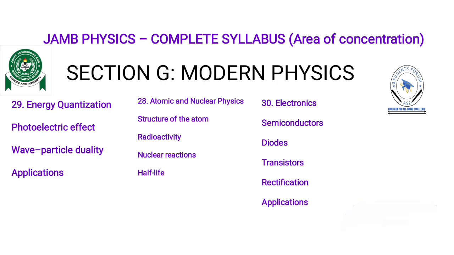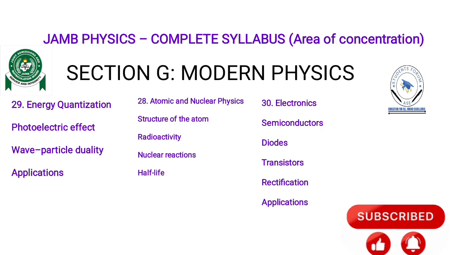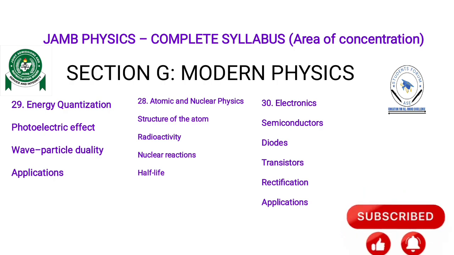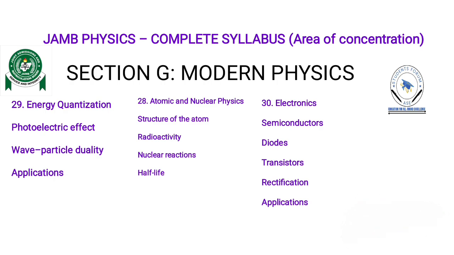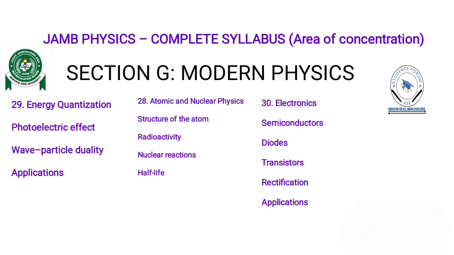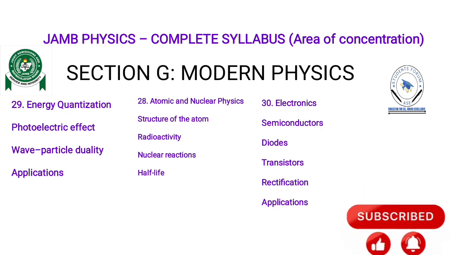Another one is atomic and nuclear physics, under which we have structure of the atom, radioactivity, nuclear reaction, half-life. And the last one here is electronics, under which we have semiconductors, diodes, transistors, rectification and their applications. So these are the major things that you have to know in the physics exam.